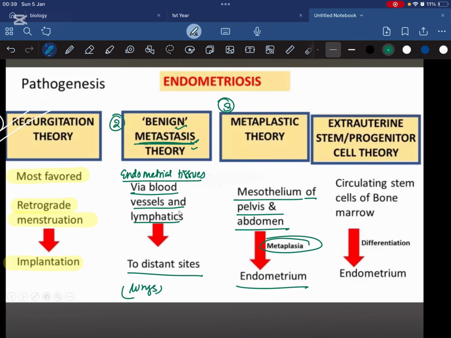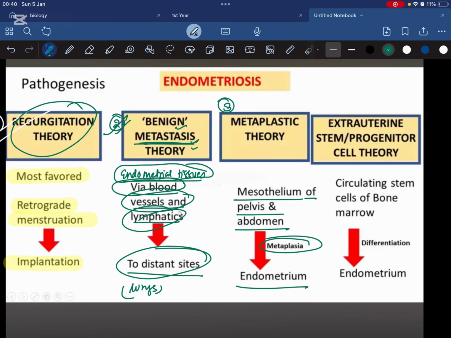Basically, the first theory was the regurgitation theory. This theory could explain how the tissue goes into the ovary. However, we are still not understanding how the endometrial tissue is found in the lungs. The second theory says that endometrial tissue is present in the lungs because it has metastasized from somewhere via blood vessels and lymphatics.